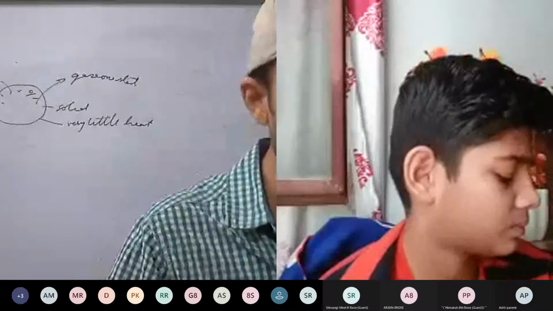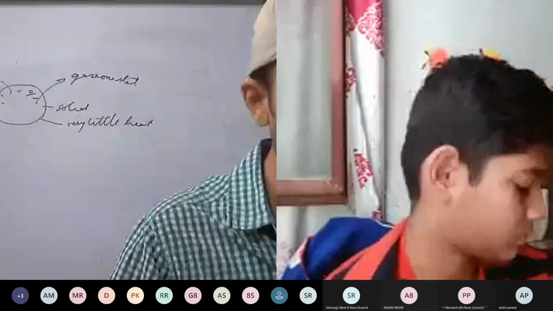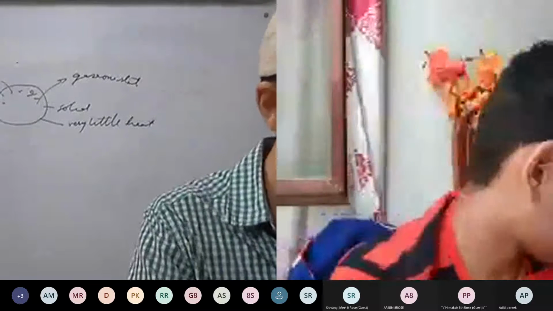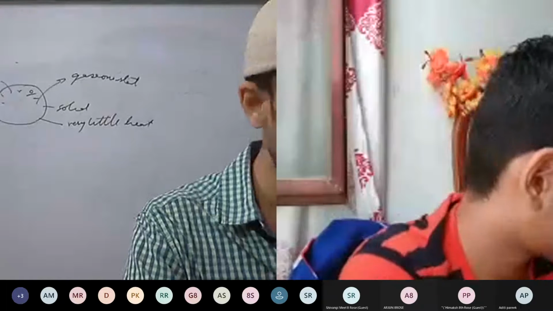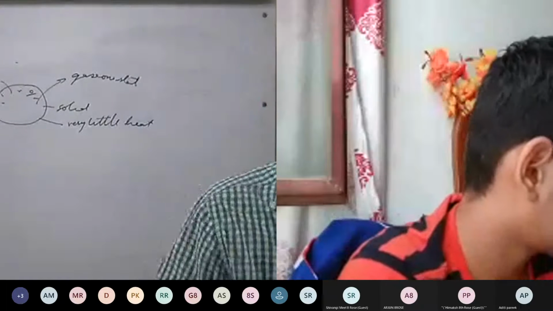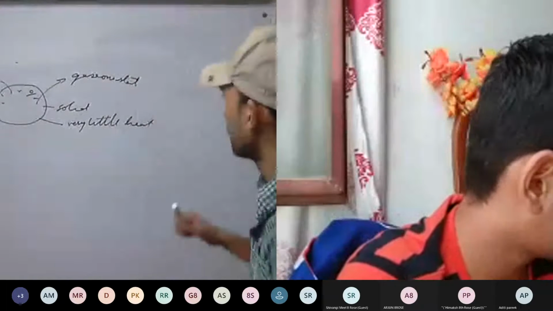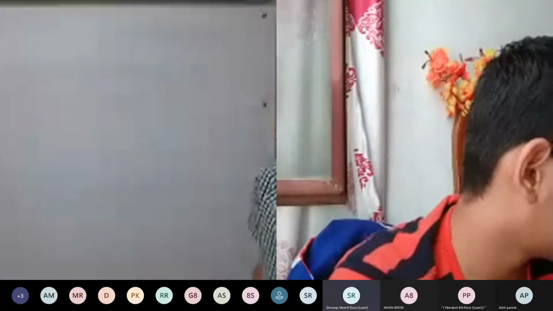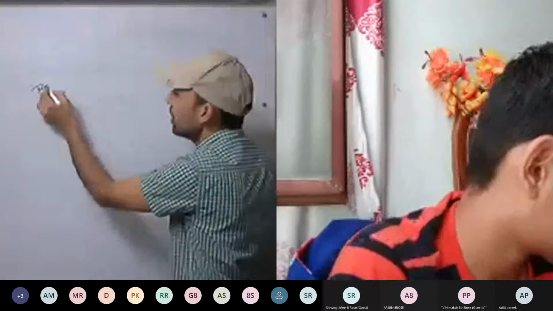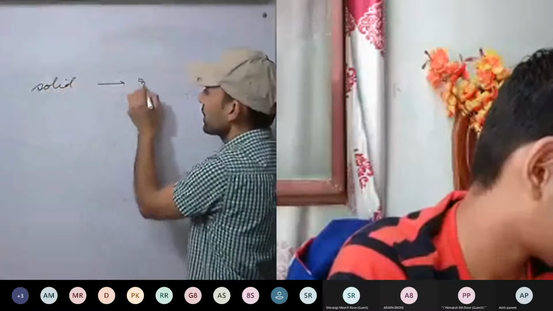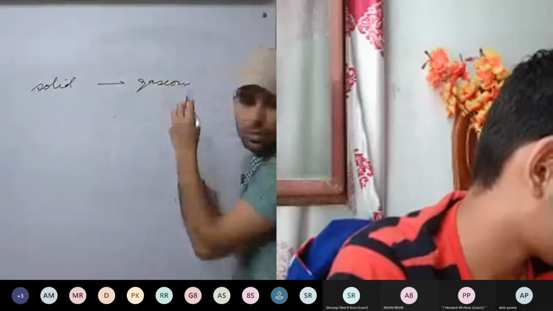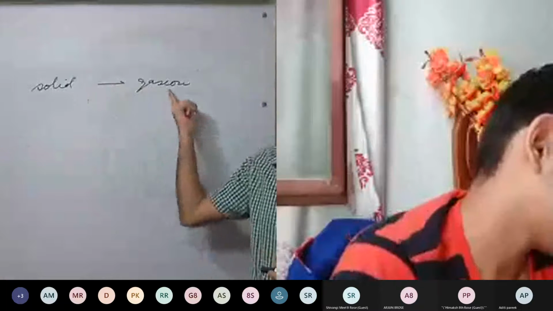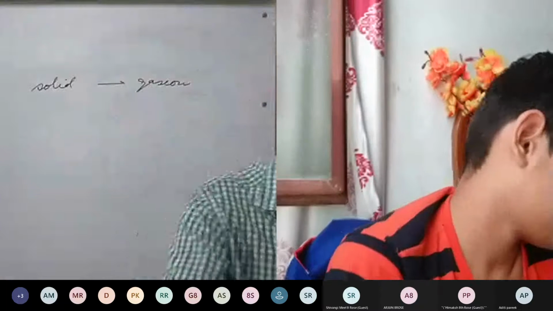So we discussed checkpoint 3. First one: during sublimation, a substance changes from dash state to dash state. During sublimation, what will be the change of state? Solid to gas. Solid state to gaseous state. Okay, first one is clear.